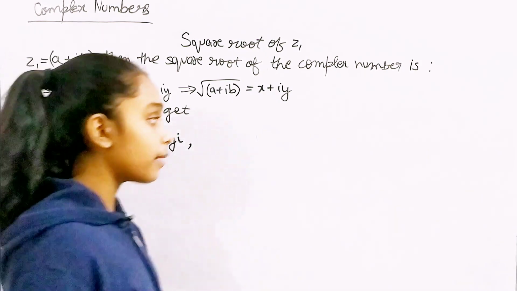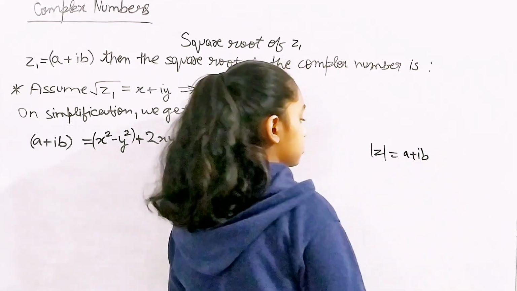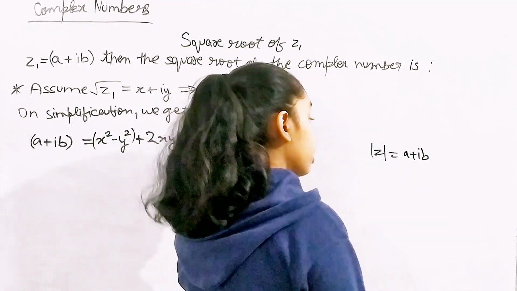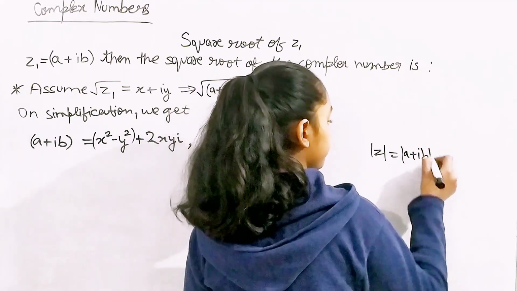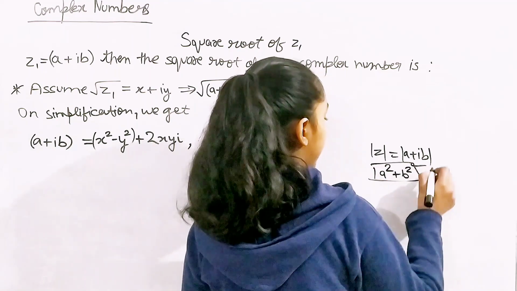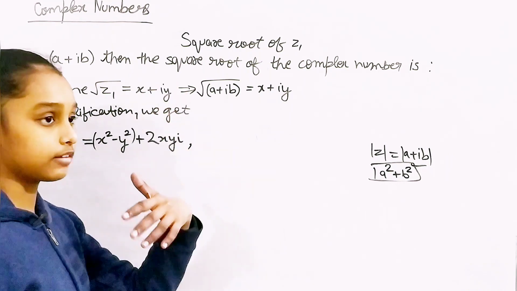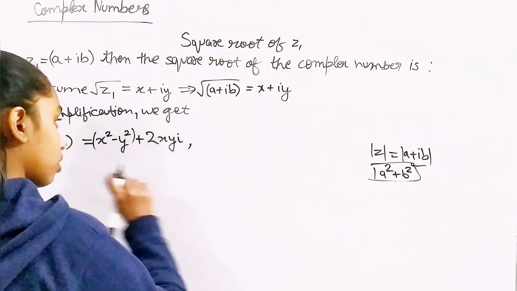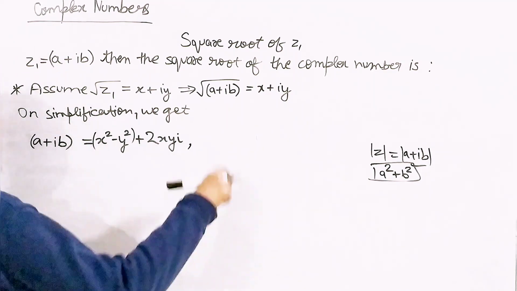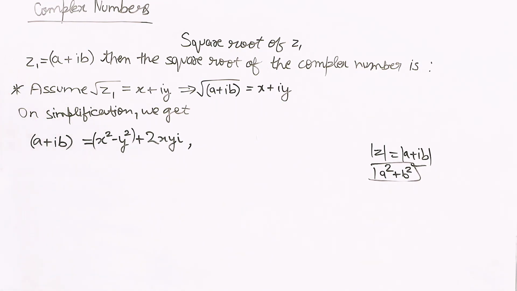In the modulus of a complex number, what do we do if we have to find it? Let's say this complex number z is equal to a plus iota b. So the modulus of this complex number will be the square root of a squared plus b squared, right? But that is in finding the modulus; finding the square root of a complex number is totally different. It's not related to that. Got it? I don't want to confuse you here. And so this is a small identity I got right here.